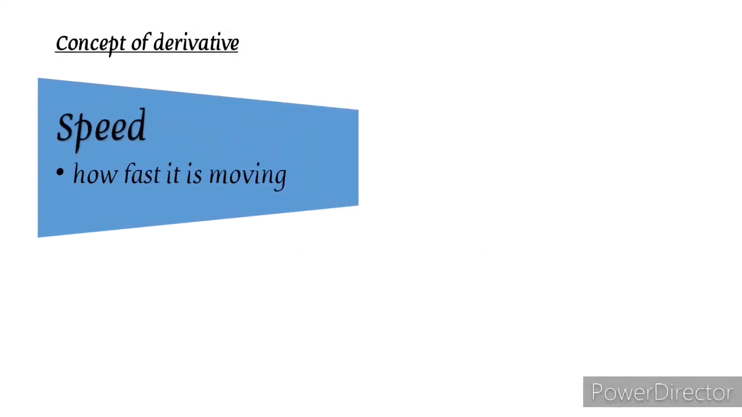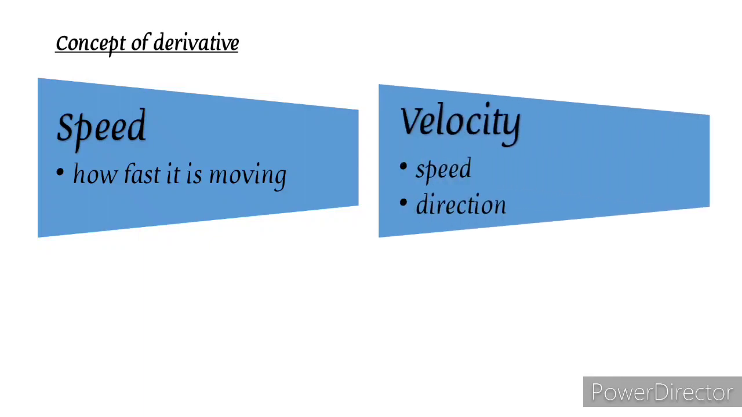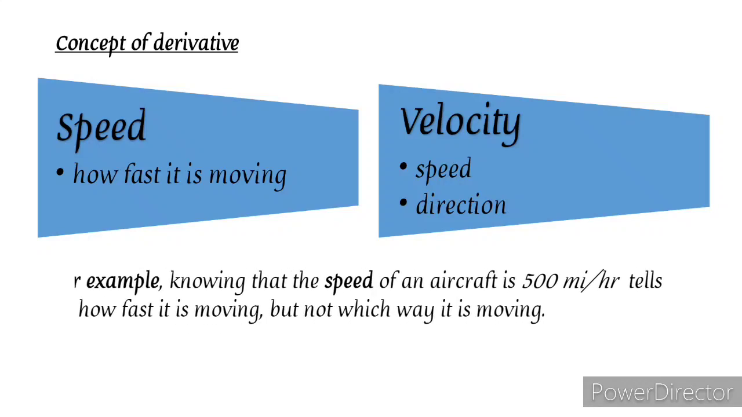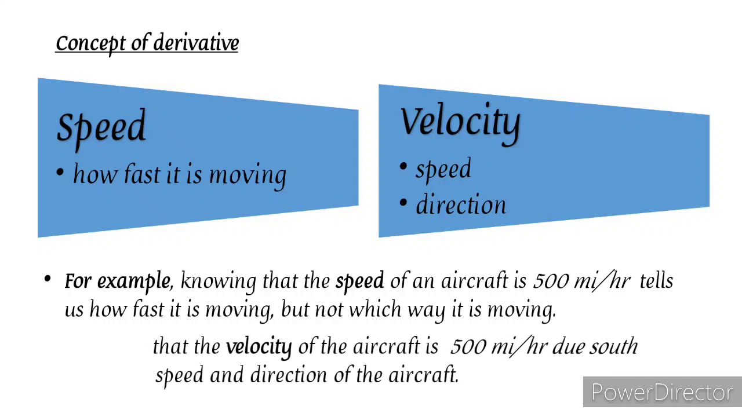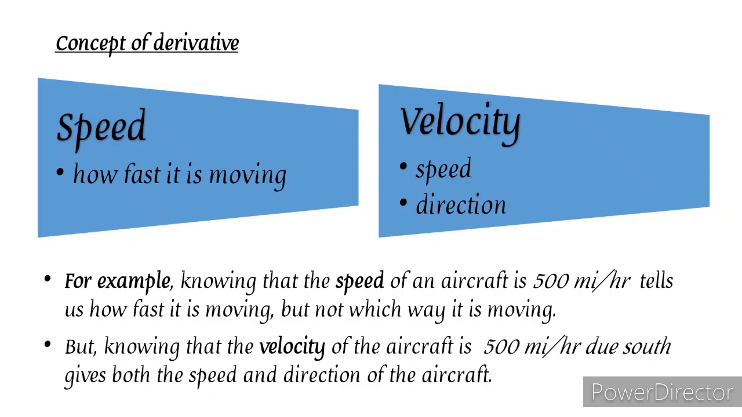To describe the motion of an object completely, one must specify its speed, which tells us how fast it is going, and the direction in which it is moving. The speed and direction together is called the velocity of the moving object. For example, knowing that the speed of an aircraft is 500 miles per hour tells us how fast it is moving, but not which way it is moving. But knowing that the velocity of the aircraft is 500 miles per hour due south gives both the speed and direction of the aircraft.